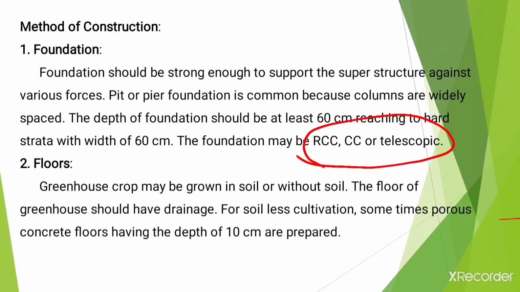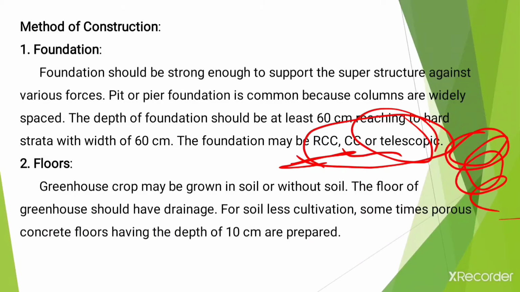RCC stands for reinforced cement concrete. It is a mixture of cement, fine aggregates, and coarse aggregates, which is reinforced with steel bars, so it is called reinforced cement concrete. And this is CC, cement concrete, or plain cement concrete. Telescopic is also a type of foundation, and it is structured like a telescope, so it is called telescopic foundation.